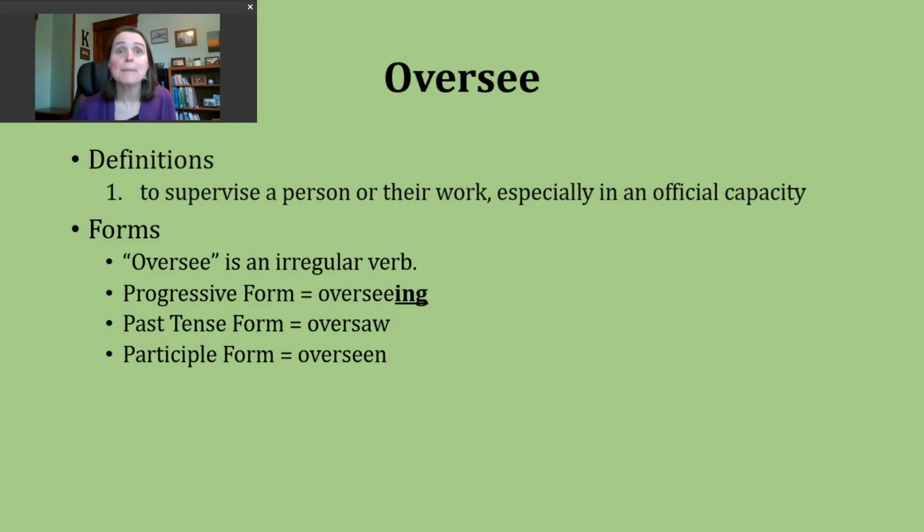The verb oversee means to supervise a person or their work, and this is most commonly used to describe someone doing that supervision in an official capacity. So you will see this used anytime we're referencing managers, supervisors, again, supervising other people's work. But we'll also see it in connection to officials and what they might be responsible, again, for supervising.